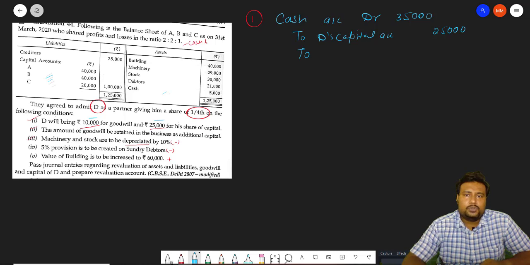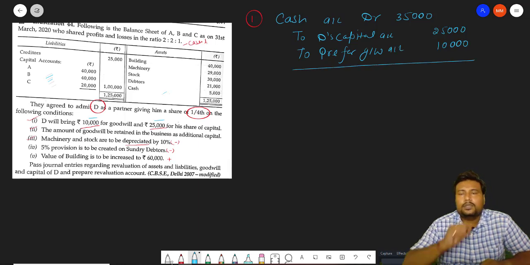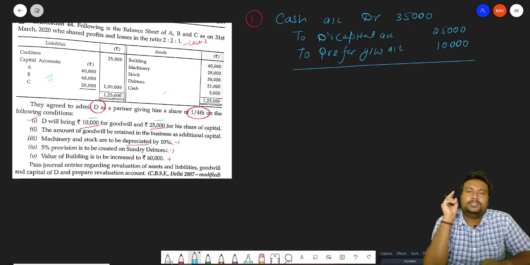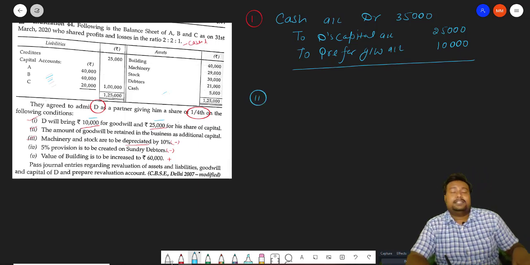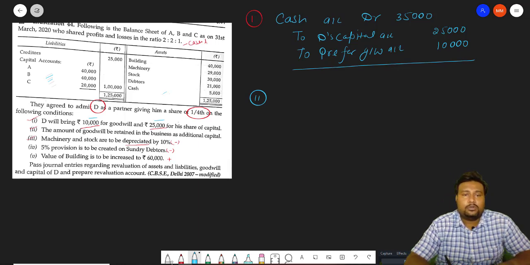After that, to premium for goodwill account, how much? 10,000. Cash account debit 35,000, to D's capital 25,000, to premium for goodwill 10,000. Narration: being cash received for capital and premium for goodwill.